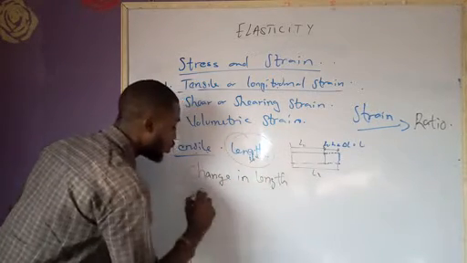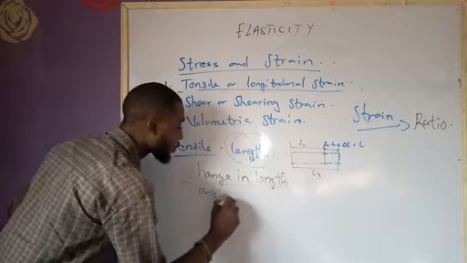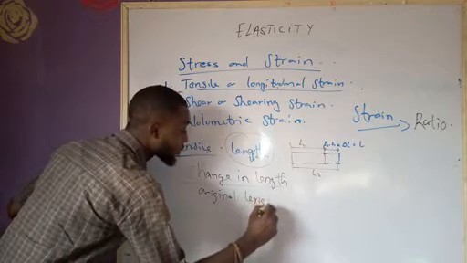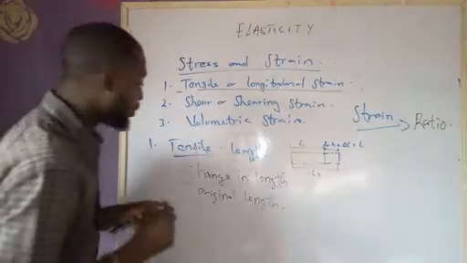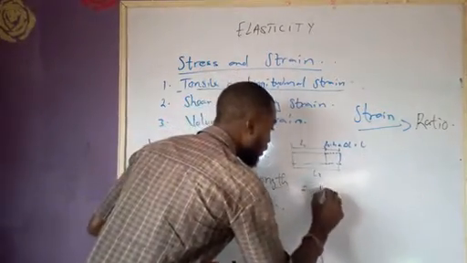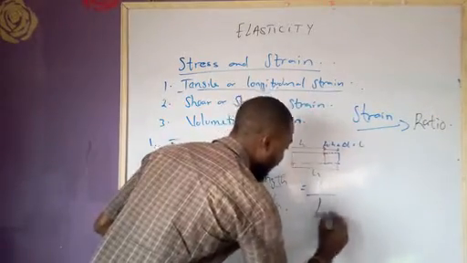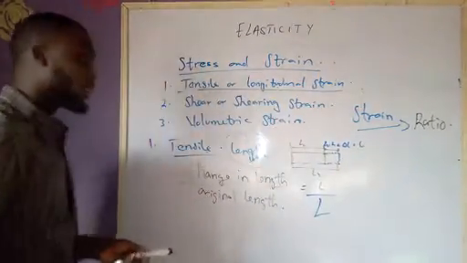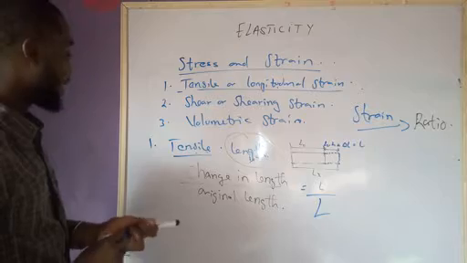Let me use small letter l for change in length, and let me use capital letter L for original length. So that's our tensile strain.